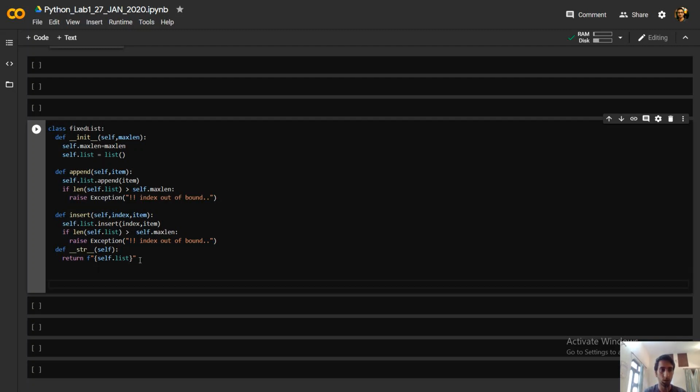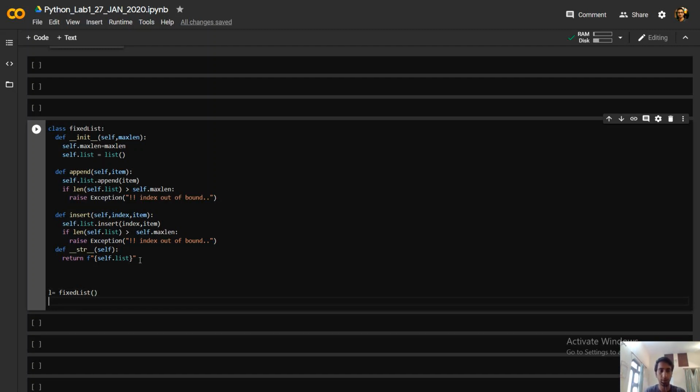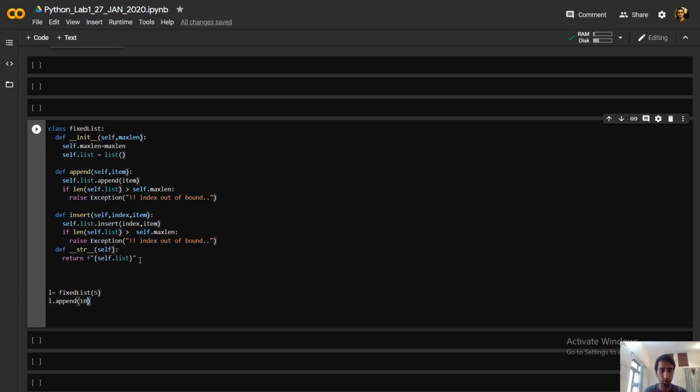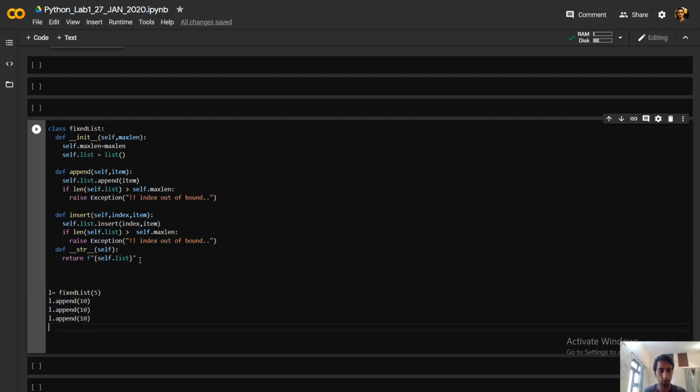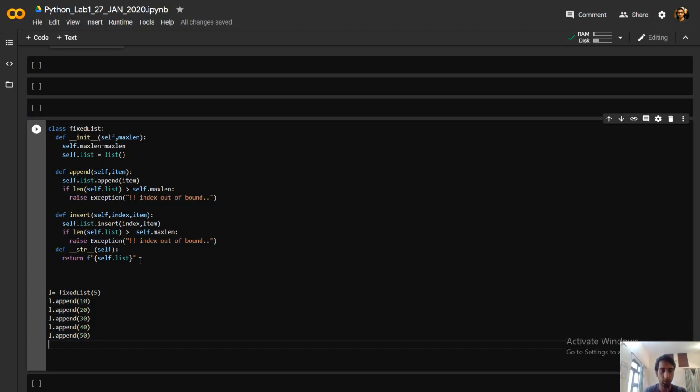So now we will try to call it. First we will make the object of the class. The class name is FixedList. Here I have to pass the maximum length, let's say 5. Then l.append, let's say initially 10, and then copy and paste all the others. Okay, we have got 5 elements: 10, 20, 30, 40, and 50.